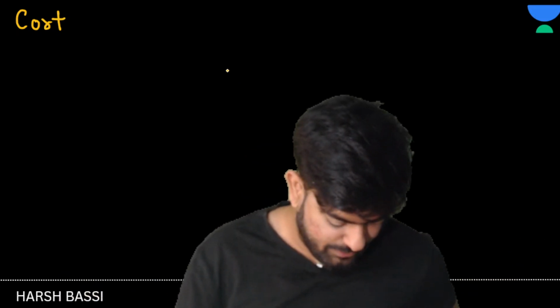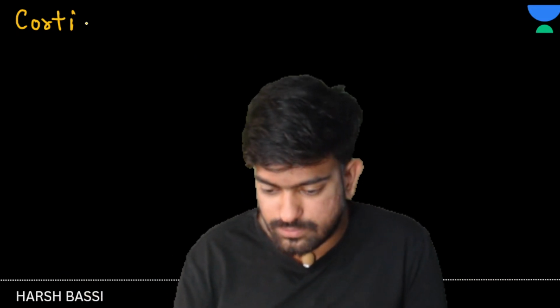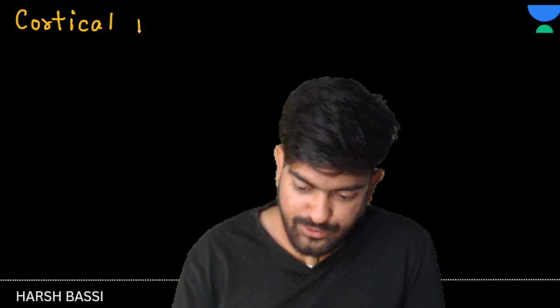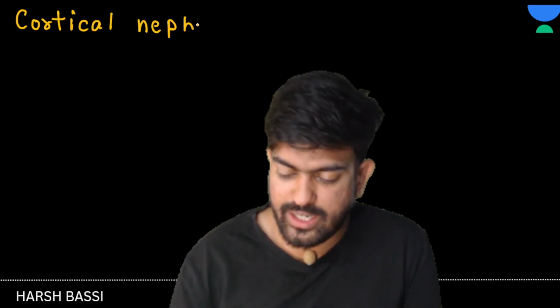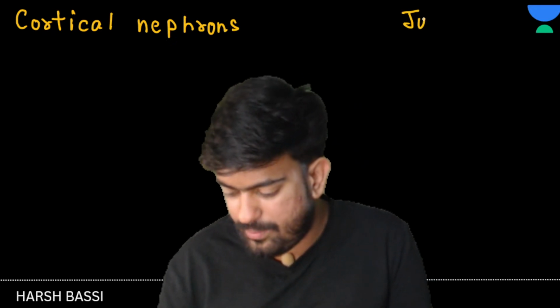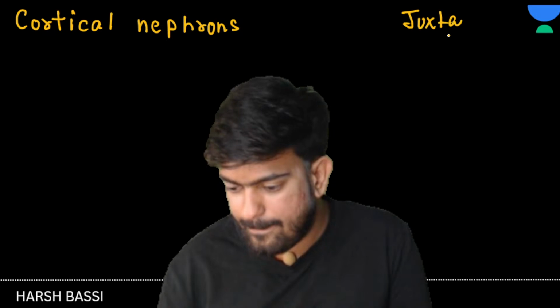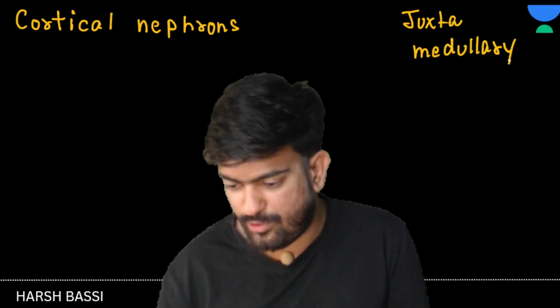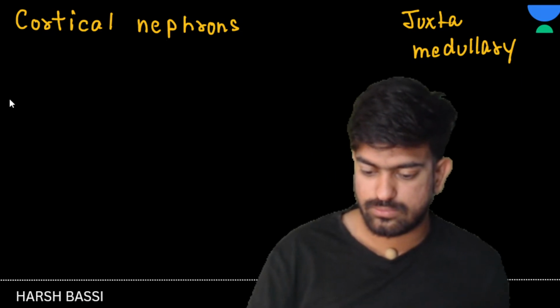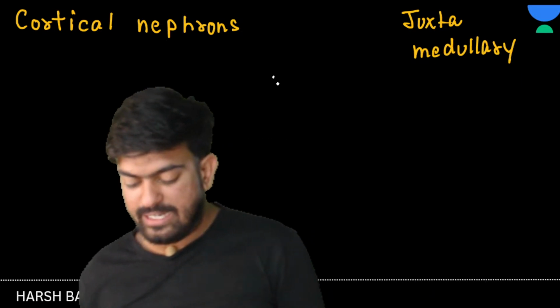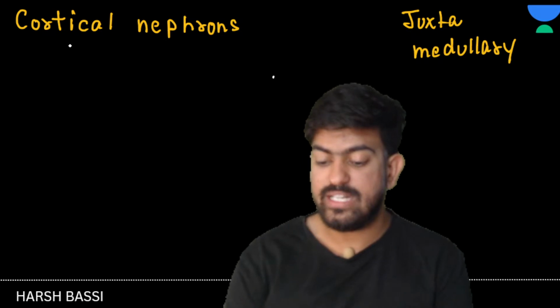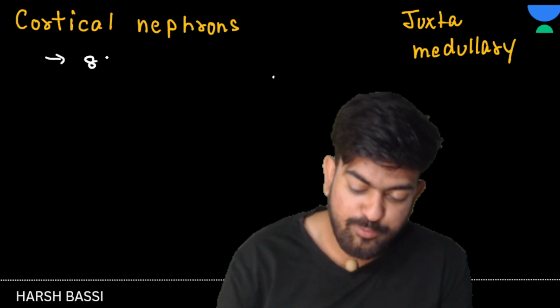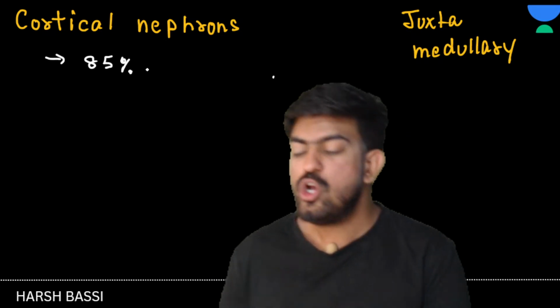So we have cortical nephrons, and the next one is the juxtamedullary nephrons. If I talk about cortical nephrons, they are the more common type. 85% of the total nephrons are cortical nephrons.